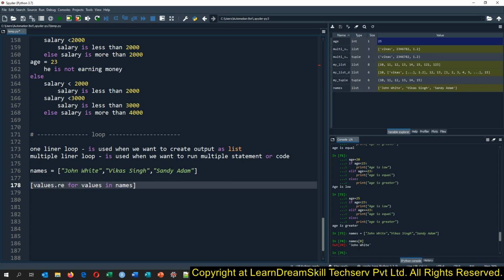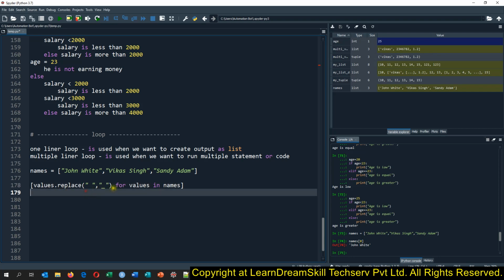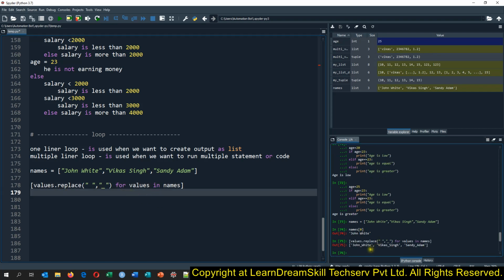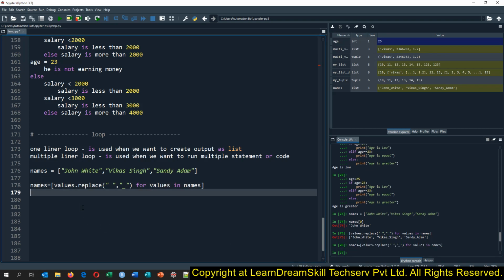And then we will say replace here. In the replace, we want to replace space with underscore. So this way we can write it. And if we run our code, you will see that it has created the list, because you can see we are having the square brackets and our names have been cleaned, and we can assign it back to names itself. So this way the one-liner loop is used.